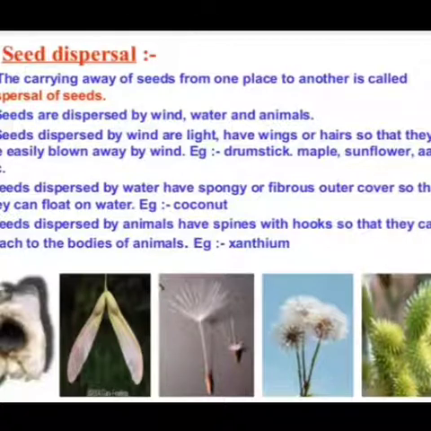For example, coconut. Seeds dispersed by animals have spines with hooks so that they can attach to the body of the animal. Example, xanthium. The seeds which are dispersed with the help of animals have hooks and hair-like structures so that they can easily attach to the body of animals and be dispersed from one place to another. For example, xanthium.